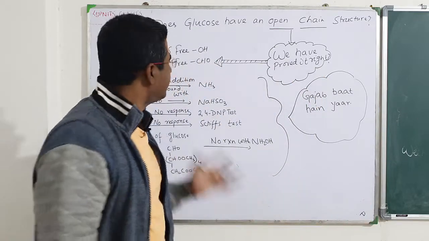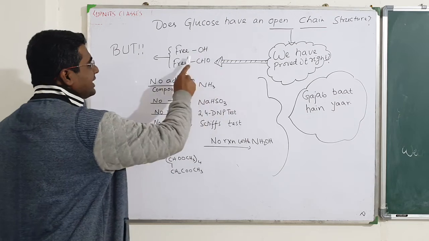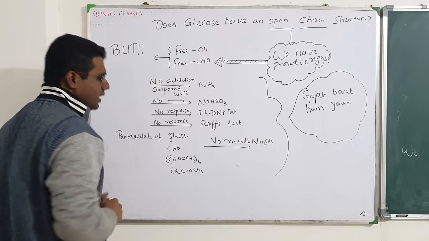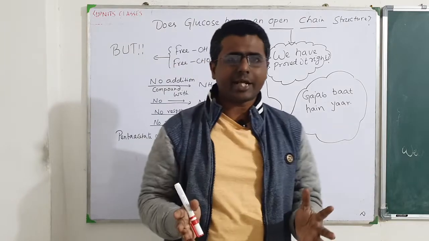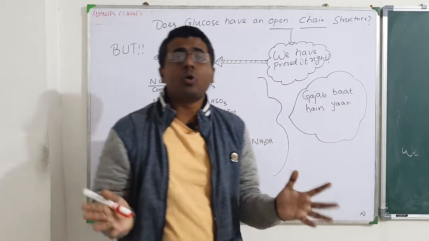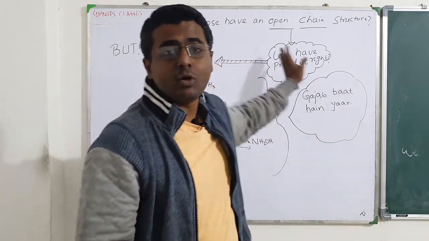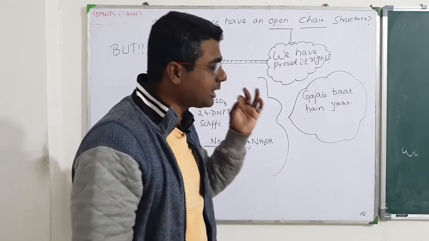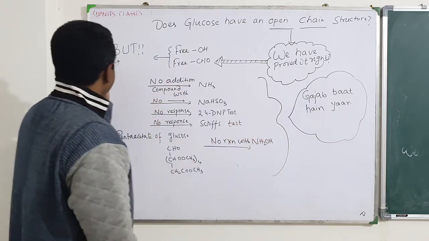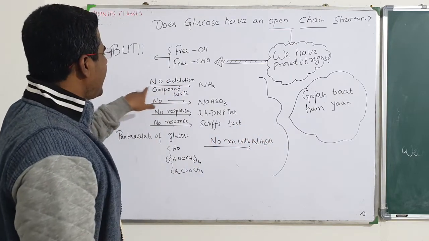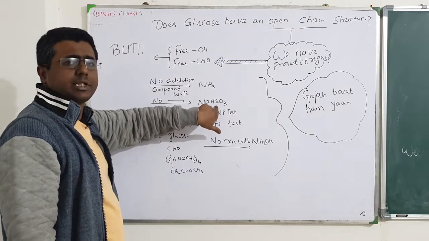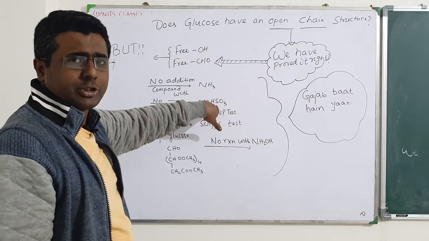Then what happened? The thing is that we have already proved it has a free OH group, it has a free CHO group, but there are certain reactions which also say that maybe glucose may not have free OH or free CHO group. The structure may not be open chain type. Let's see. It doesn't form any addition compound with NH3. It doesn't respond to the NaHSO3 test. These are all tests of carbonyl group. Aldehyde shall give this, right?